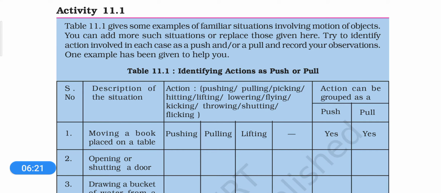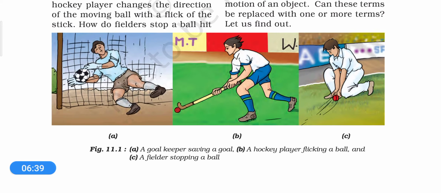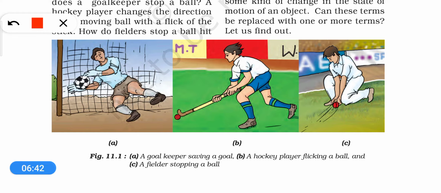So how do we bring changes to the state of motion? We are going to analyze this by doing certain activity. Look at this table. Actually, if we talk about this example, that a hockey player is changing the direction of the moving ball, then he is just pushing the ball. And when something is being pushed or pulled, we generally say that we are applying force.